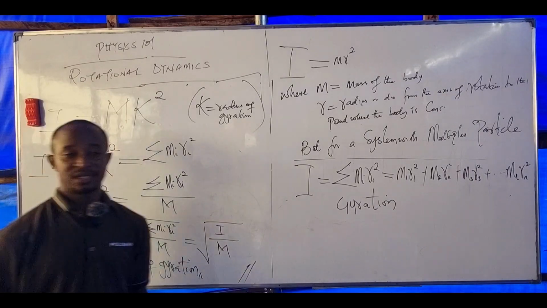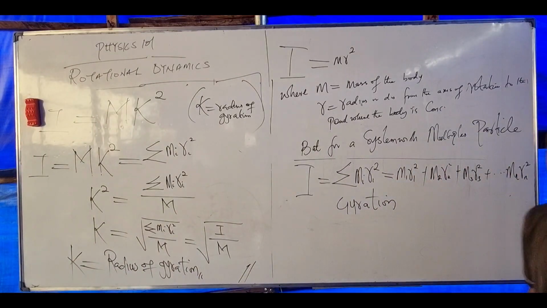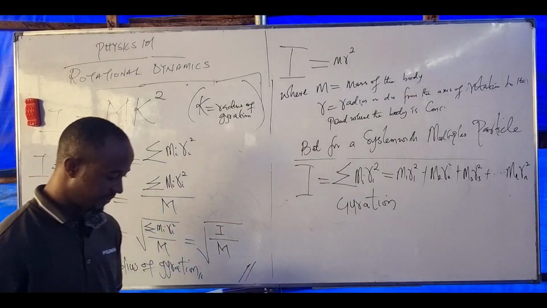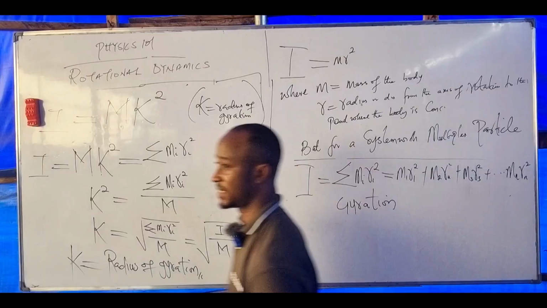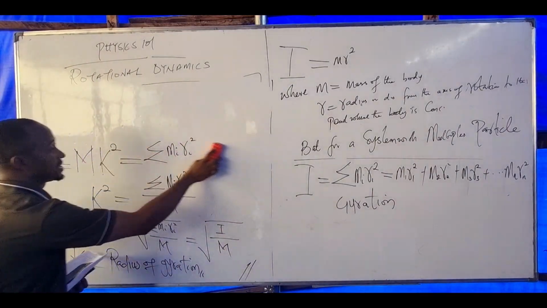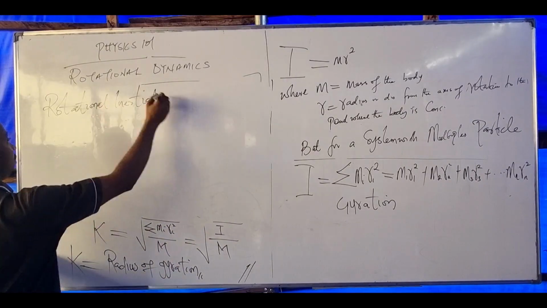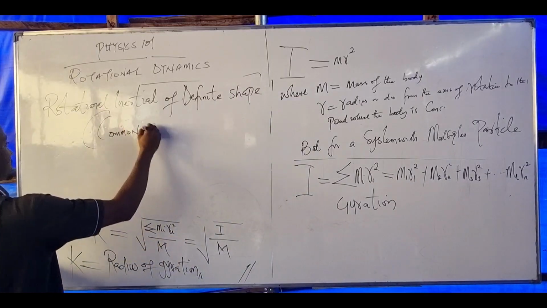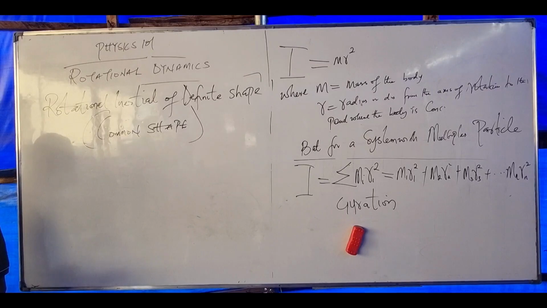And let's put this down. Rotational inertia. We're talking about three fundamental inertia of a rigid body, right? The first one is for a point mass. Number three is the rotational inertia of a definite shape, also called common shape. This is where I won't be deriving. I will just be listing them. Derivation will take me time, okay?